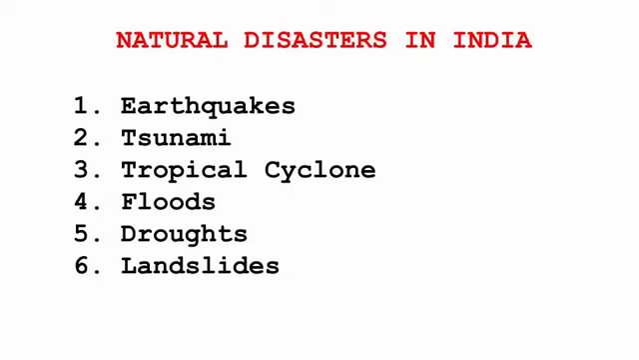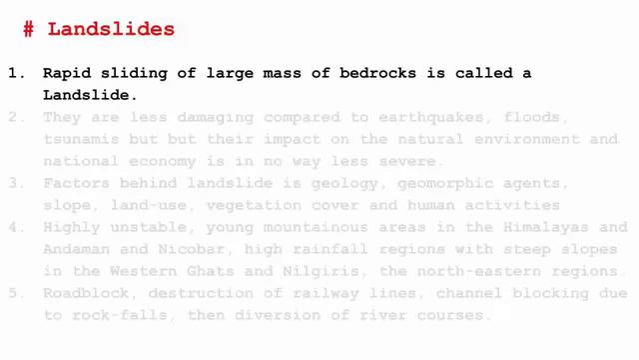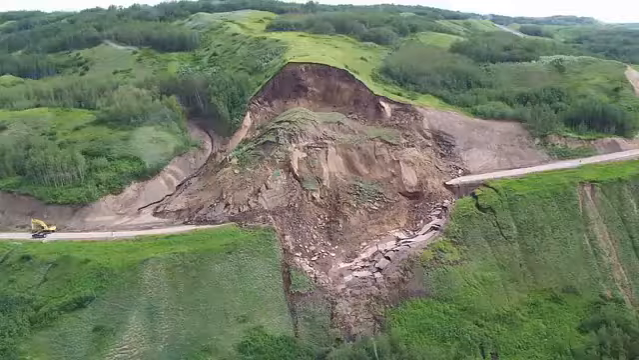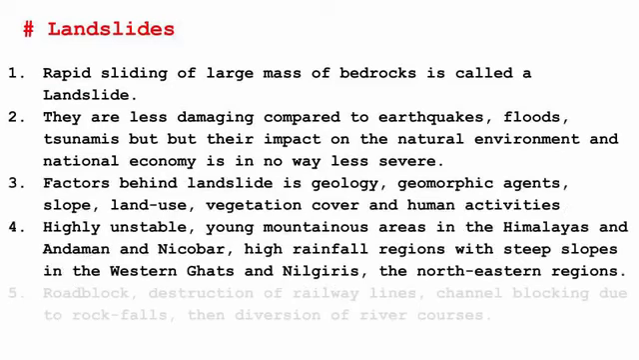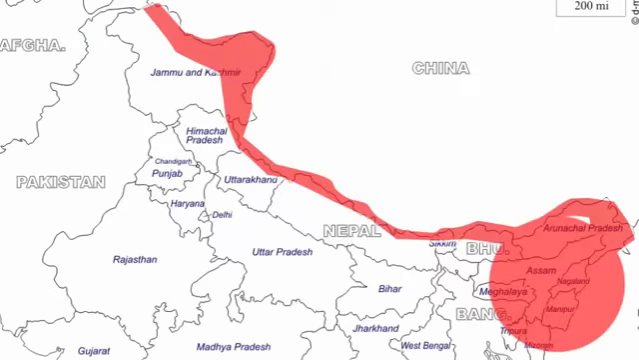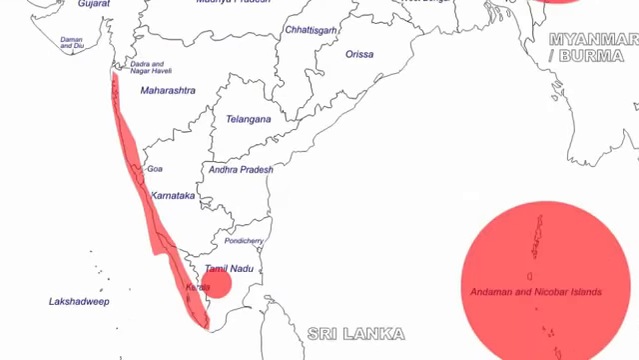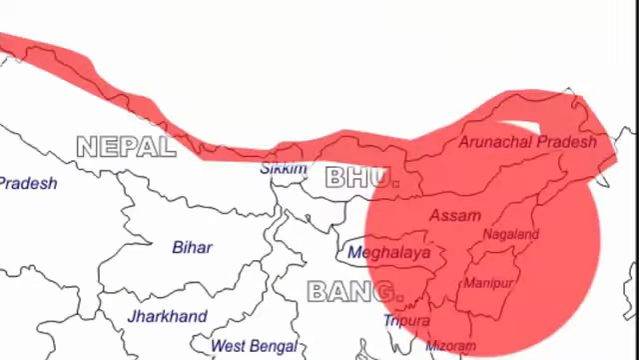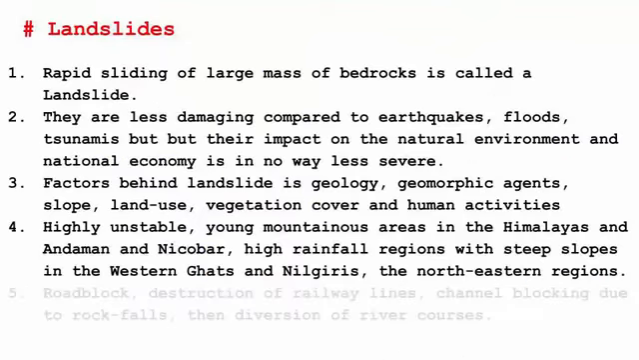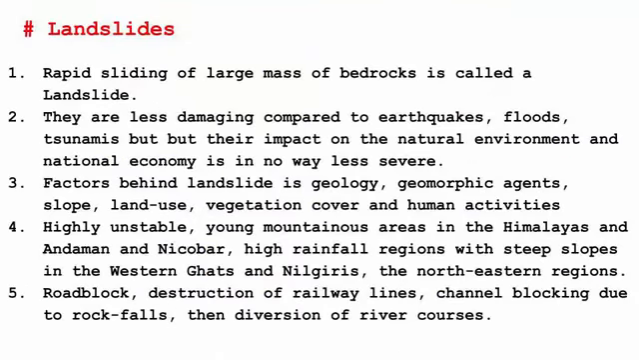And the last form of disaster is landslides. Rapid sliding of a large mass of bedrock is called a landslide. Even though they are less damaging compared to earthquakes, floods and tsunamis, their impact on the natural environment and national economy is in no way less severe. Some of the places which are highly unstable are young mountain areas like the Himalayas, Andaman and Nicobar, and high rainfall regions which have steep slopes like the Western Ghats, Nilgiris and the northeastern region. These are very prone to landslides. Some of the consequences of landslides are roadblocks, destruction of railway lines, channel blocking due to rock falls, and diversion of river courses.